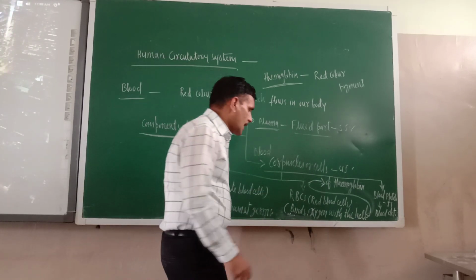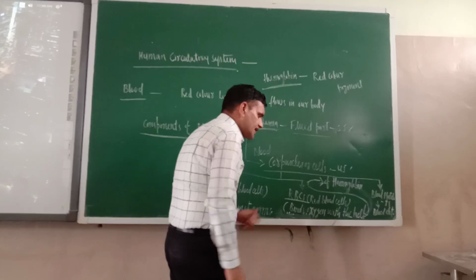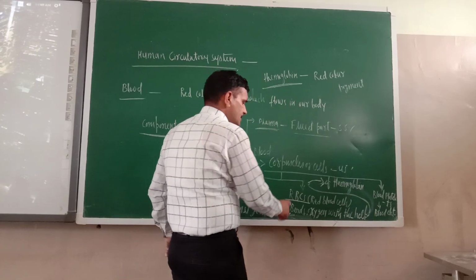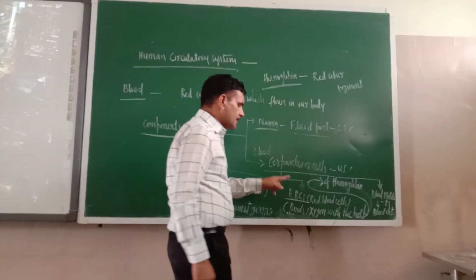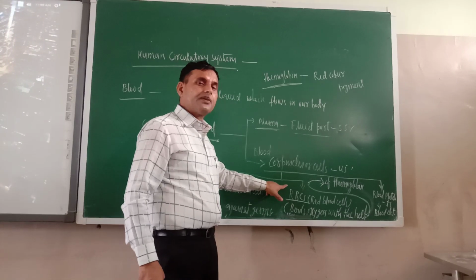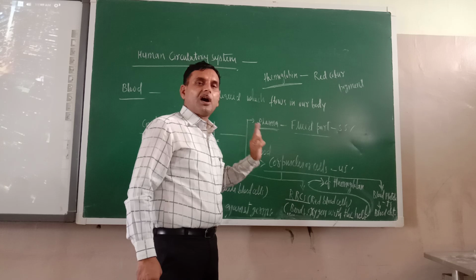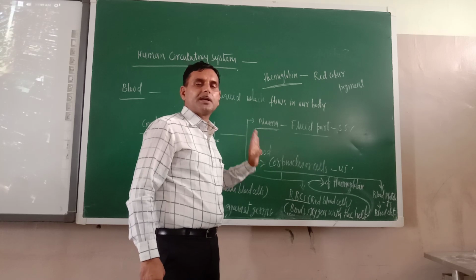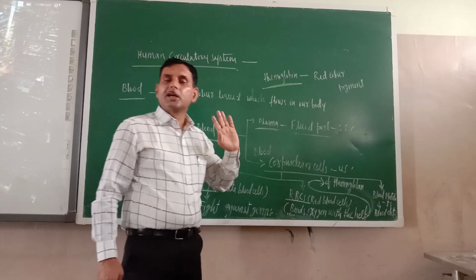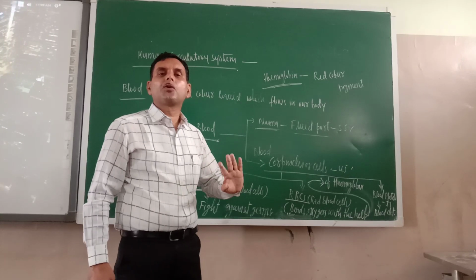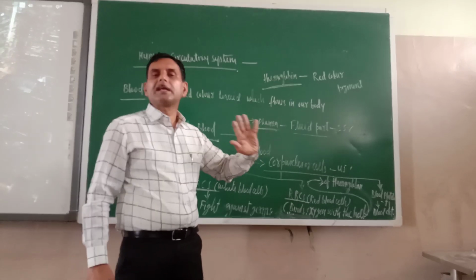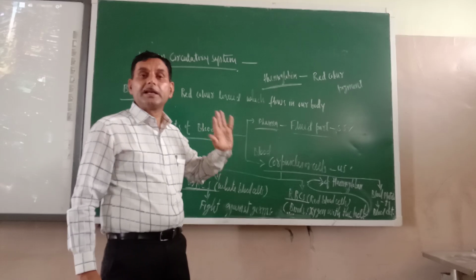The next one is RBC. RBC is red blood cells, and this cell is red because of the presence of hemoglobin. So always remember, all cells are important, but RBC is very important for the blood. If RBC is not there, it means hemoglobin won't be there in your body, and oxygen carrying capacity of your body will be depleted.